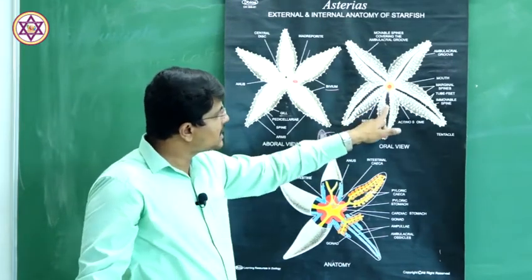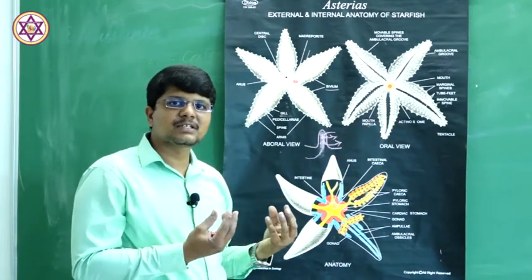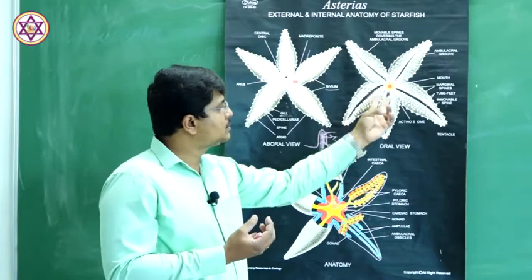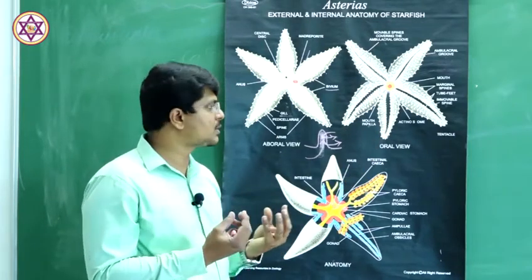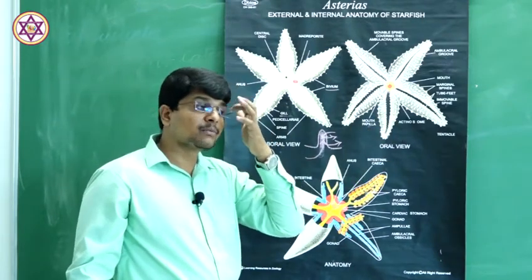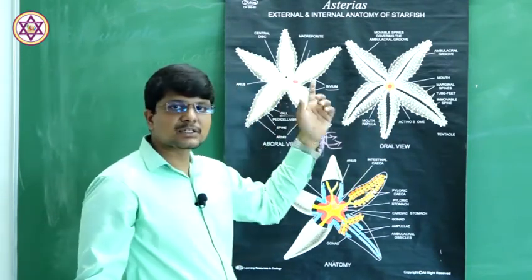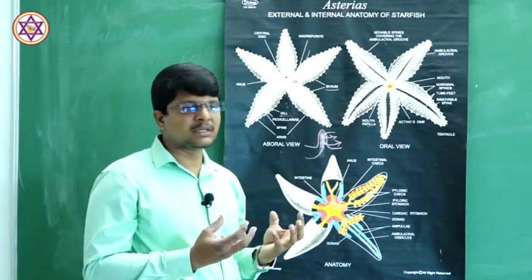On either side of the ambulacral groove, there are specialized structures, two rows of specialized sac-like structures, and those are called podia. The podia are connected with the water vascular system, and they act as hydraulic machines.